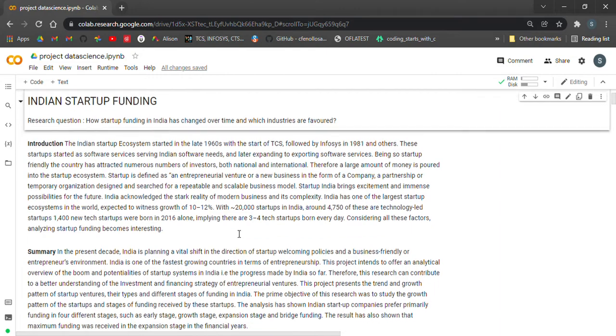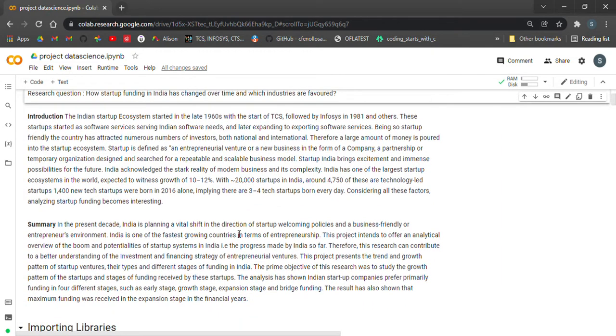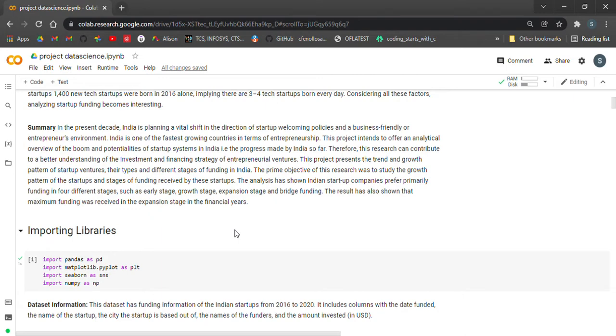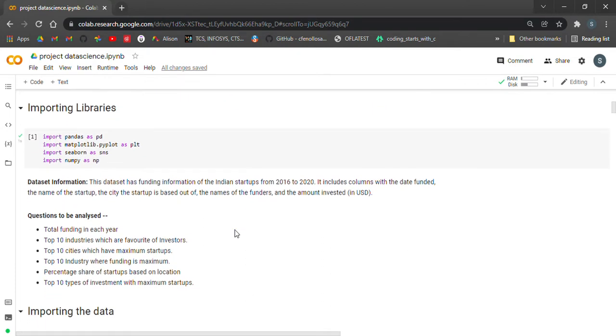So basically the Indian startup ecosystem started in the late 1960s with the start of TCS, followed by Infosys in 1981 and others. These startups started as software services serving Indian software needs. And in the present decade, India is planning a vital shift in the direction of startups, with welcoming policies and a business-friendly entrepreneurs environment.